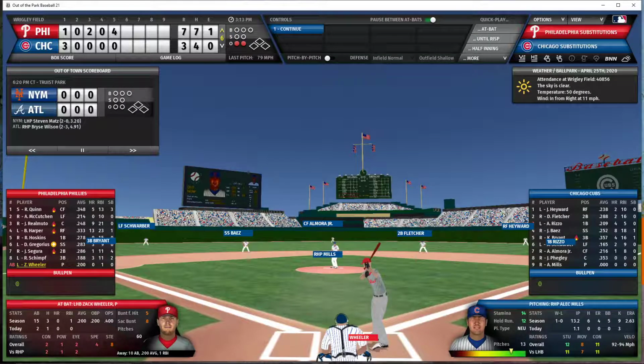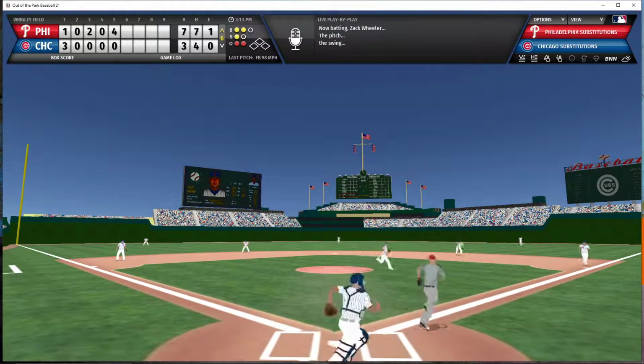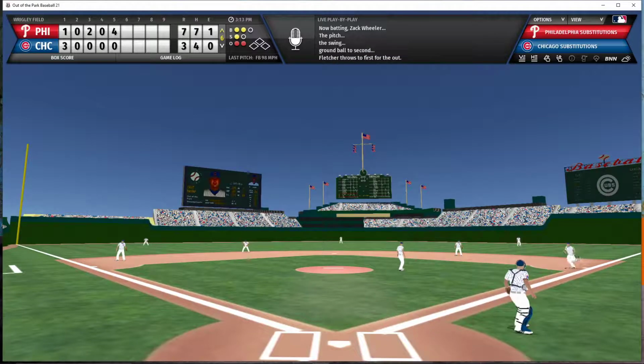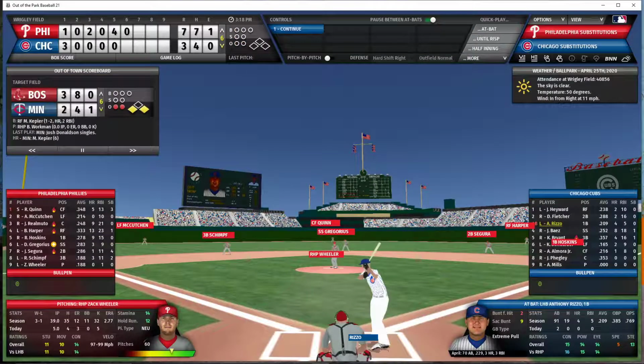Mills will now face the other pitcher, Wheeler, with 2 outs and nobody on. Here's a 2-1 count. Ground ball to second. Fletcher has it, throws to first, and the Phillies are retired in order in the top of the 6th inning. We go now to the bottom of the 6th with a 7-3 Philadelphia lead. Cubs are going to send the 3-4-5 batters up here in the bottom of the 6th inning.